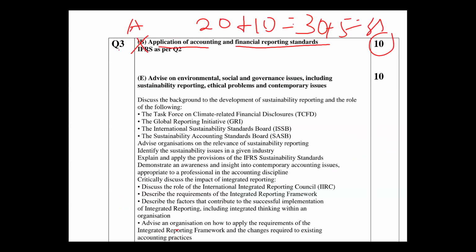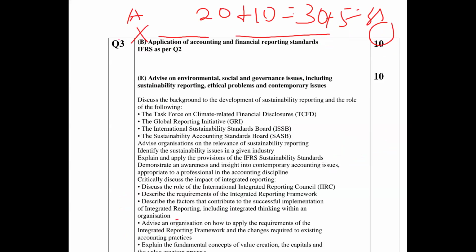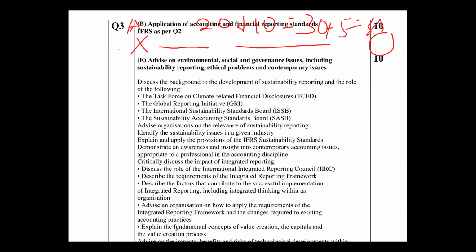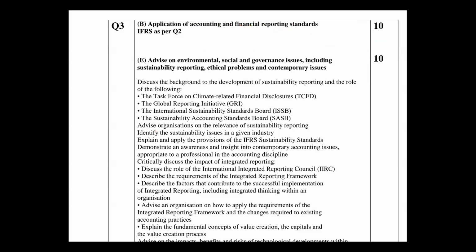Now let's look at the B. This is full of theories. We can just read on them. They are all theory. That's also 10 marks. So it covers social governance issues, including sustainability reports. This question relates to the Acts on Sustainability Reporting, IFRS S1, S2, whatever, and ethical problems.